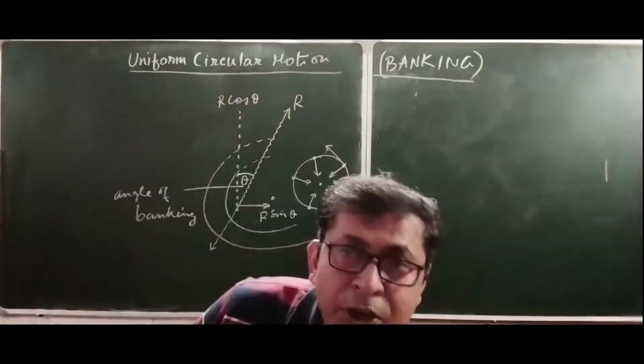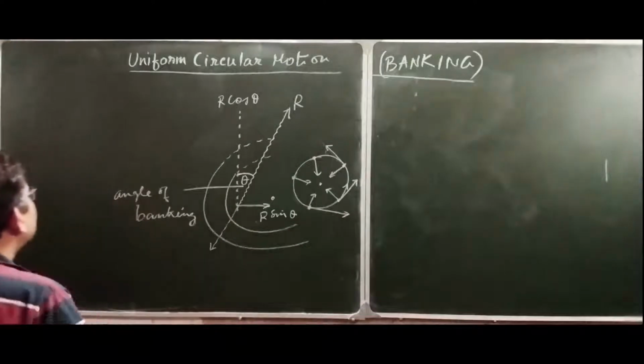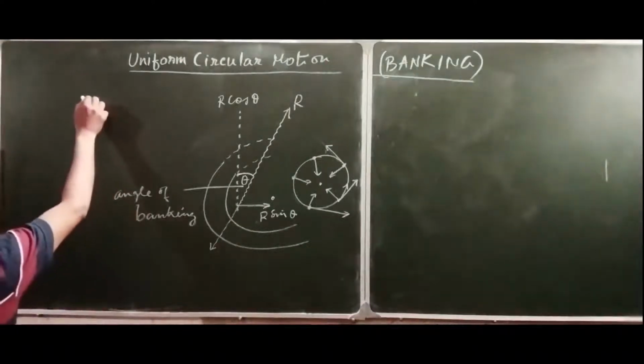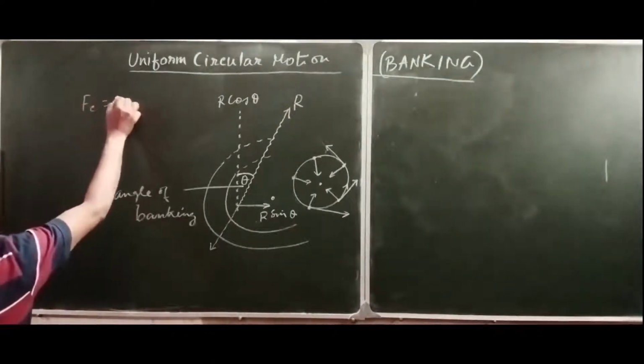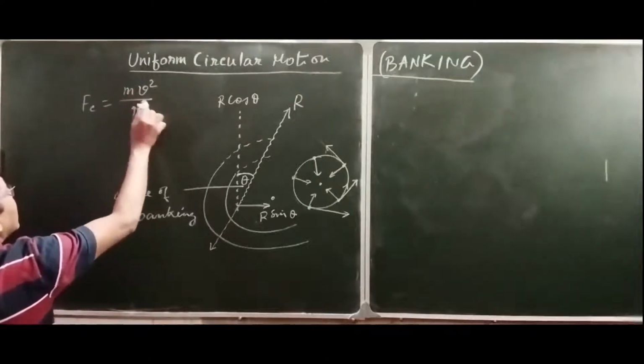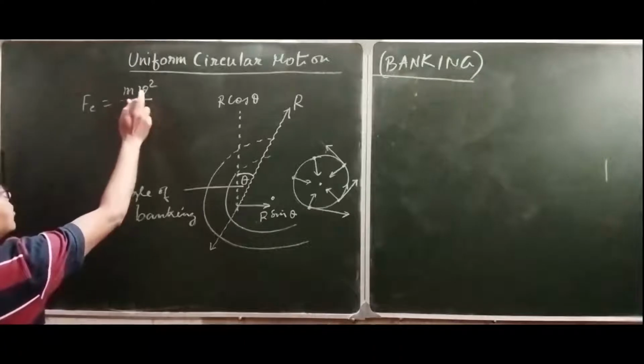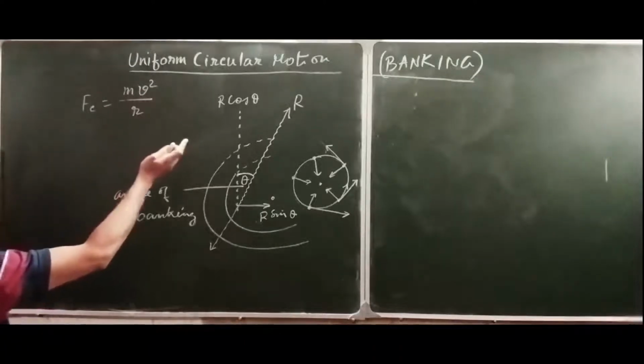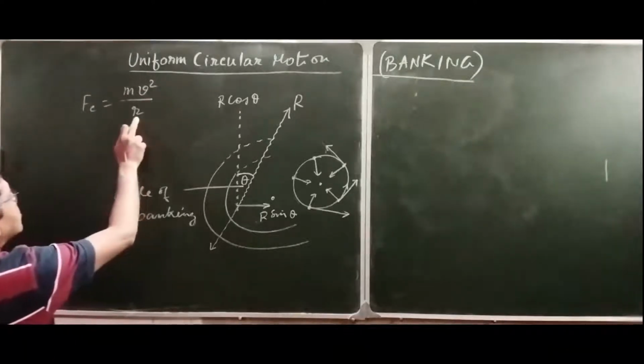Now in the previous video we have learned that centripetal force is equal to mv square by r: mass of the particle, speed of the particle at any position, radius of the curved path.